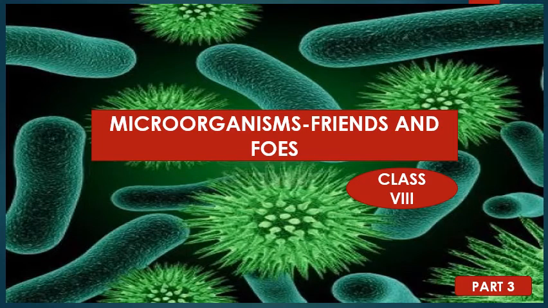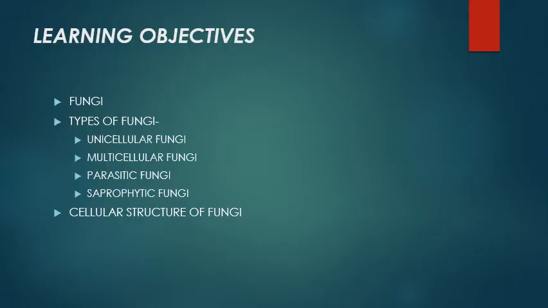Welcome dear students. Let's learn and study about the next topic of our chapter, microorganisms, friends and foes. In this section we will study about fungi. What are fungi? What are their characteristics? Where they are found? Their different types, that is unicellular fungi, multicellular fungi. They can be parasitic or saprophytic, and we will also study the cellular structure of fungi.